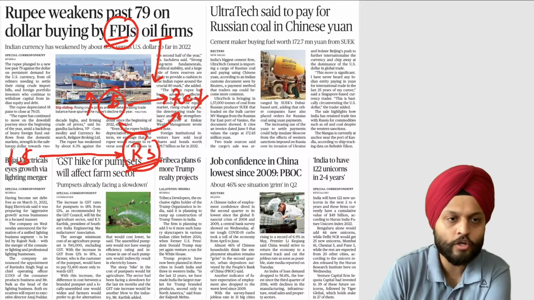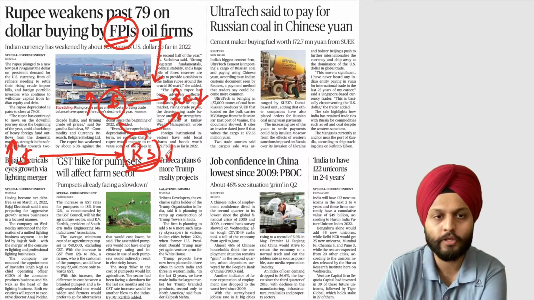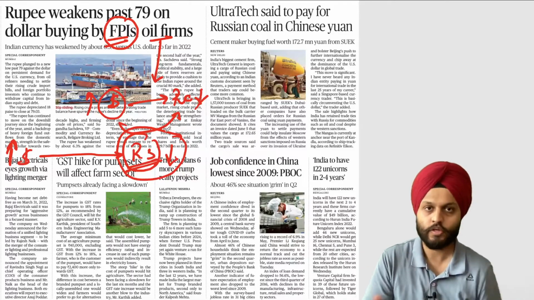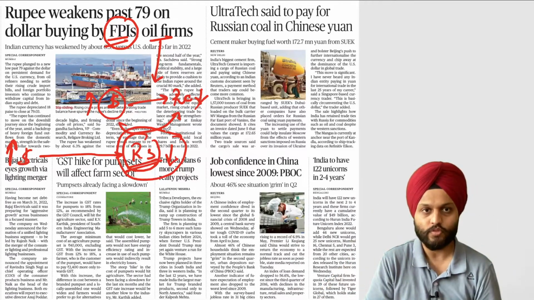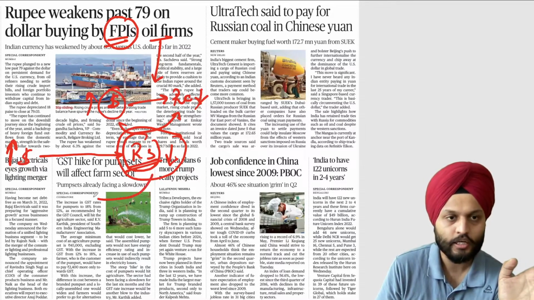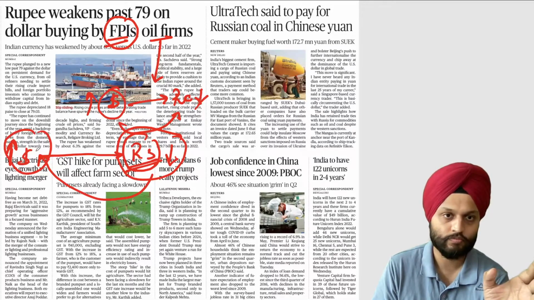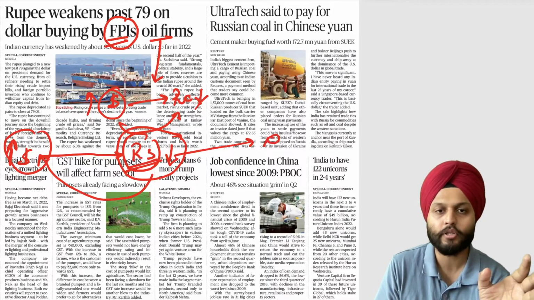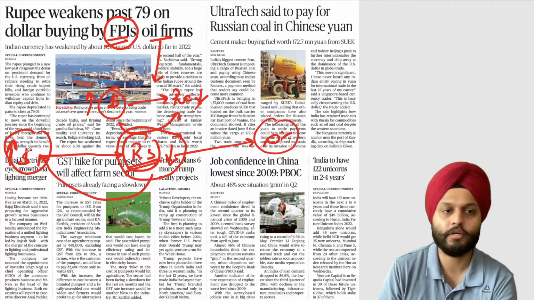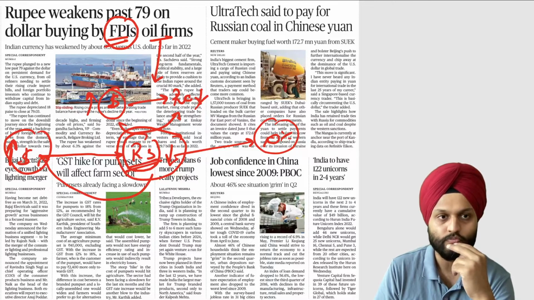Now because the dollar is appreciating and the rupee is depreciating, the overall investment value is also depreciating, because at the end of the day, this person living in a foreign country would actually want their assets converted back into dollar terms. So maybe you're getting a good 10% return on your investments, but if your currency is depreciating, you may be making a loss at the end of the day.